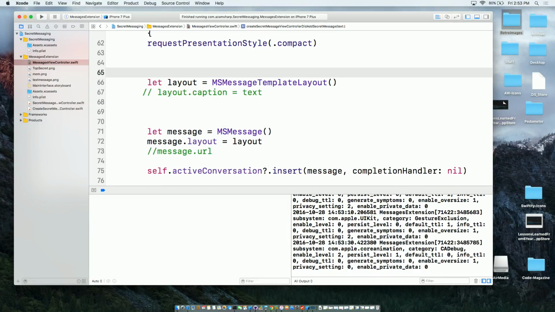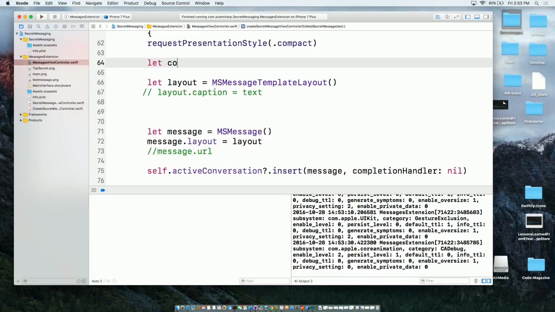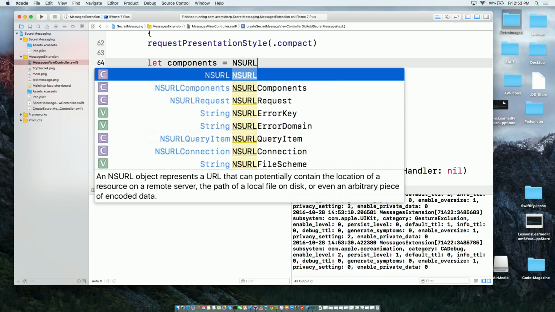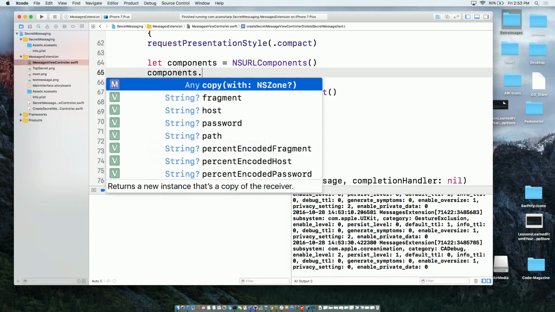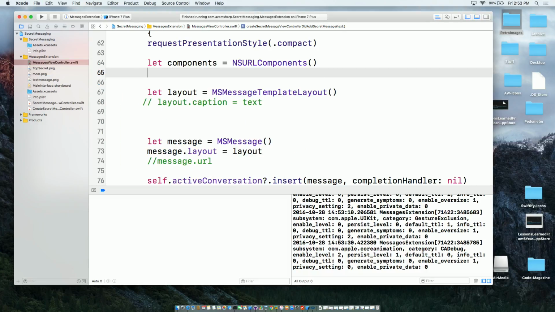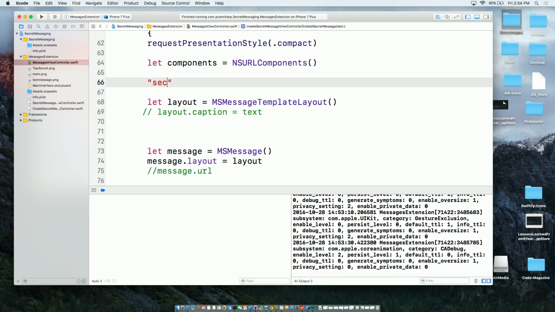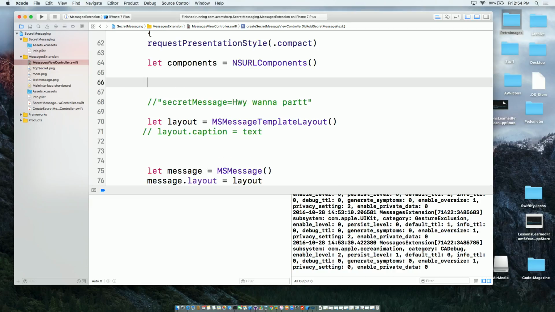First, we have to compose the URL. So I'm going to use the help of URL components, NSURLComponents. And then I'm going to say components dot. All right, so the URL is something like this. So you have a key value, secret message, equals to, hey, wanna party, whatever. So this is basically the format that it has. The first thing I'm going to do is create a query item. It's just like a URL query string that you have in the browser, just like that.